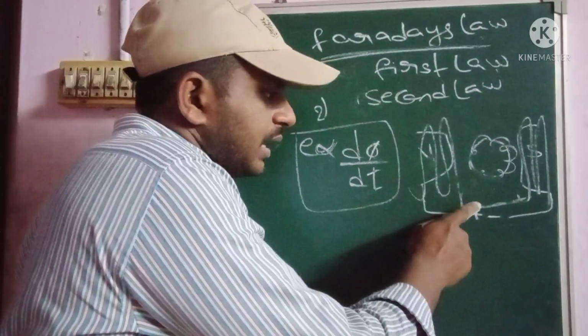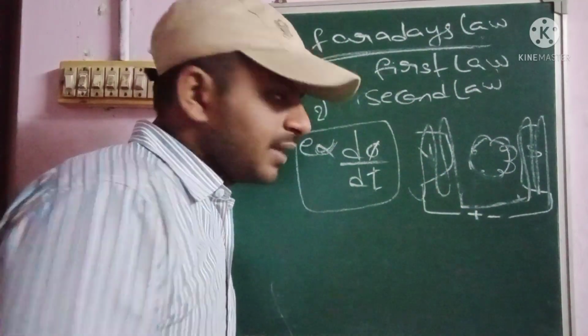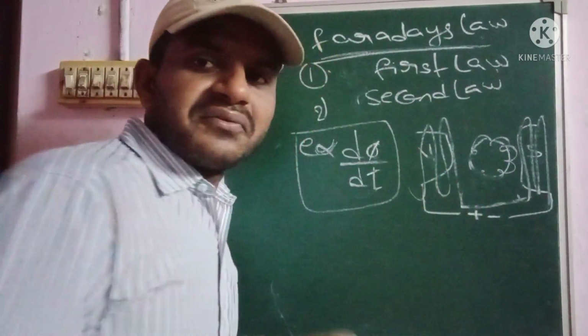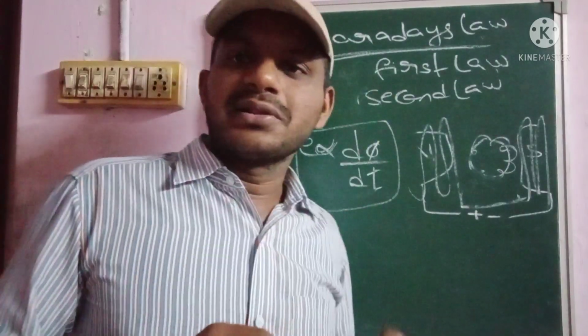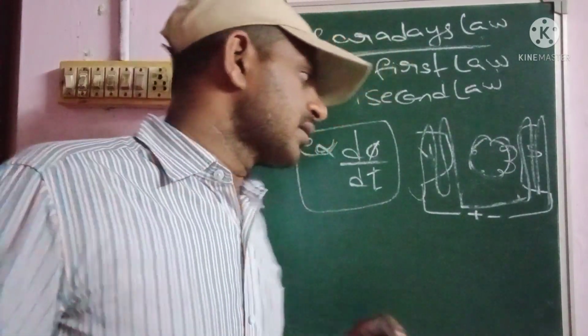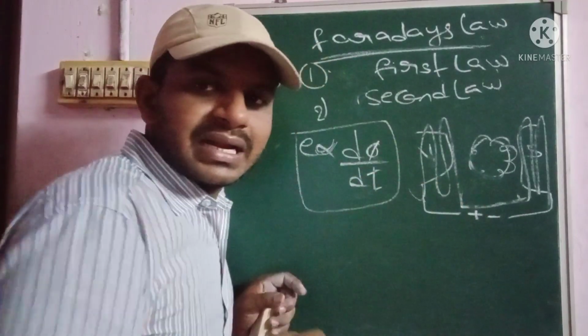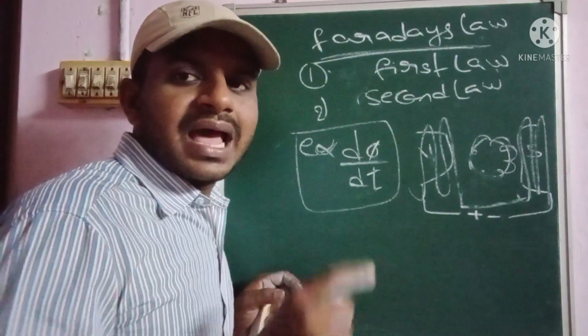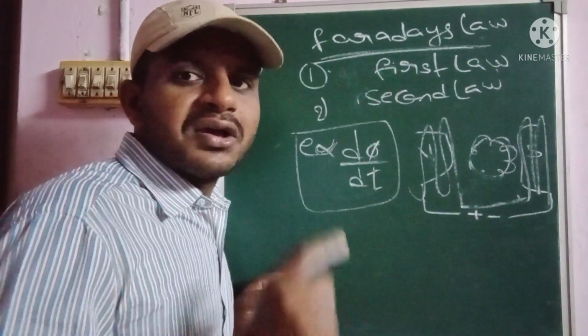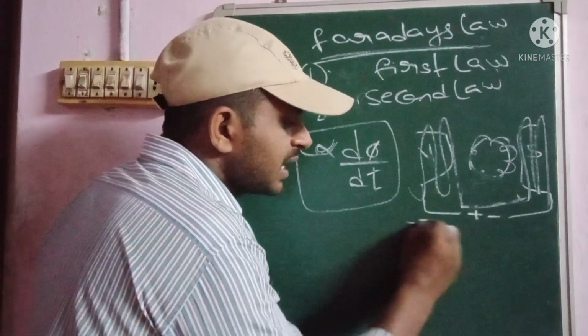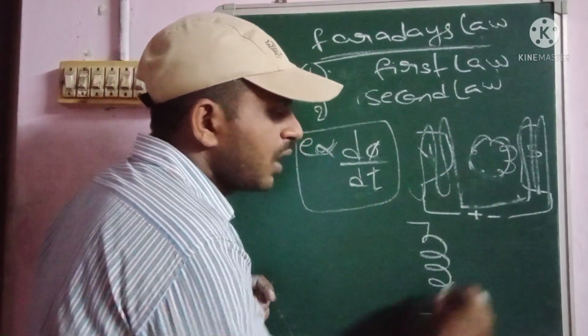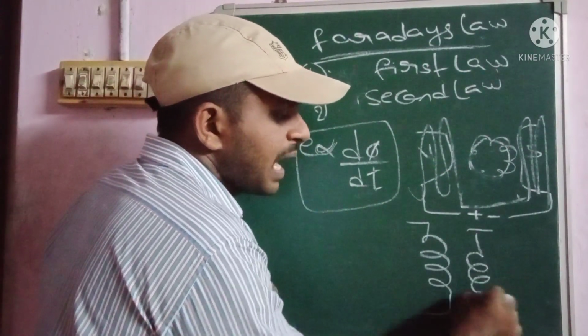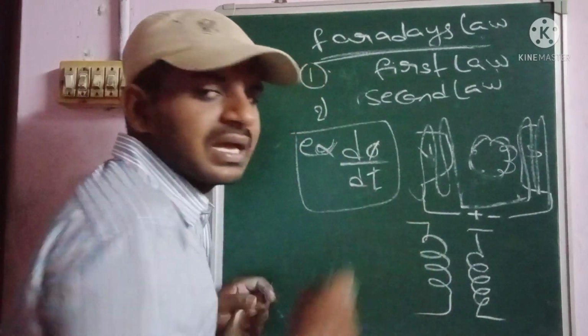Okay. The construction of a generator is similar to that of a transformer, because the generator contains two windings: one is the armature winding and the second is the field winding. Likewise, the transformer contains two windings: the first is called the primary winding and the second is called the secondary winding.